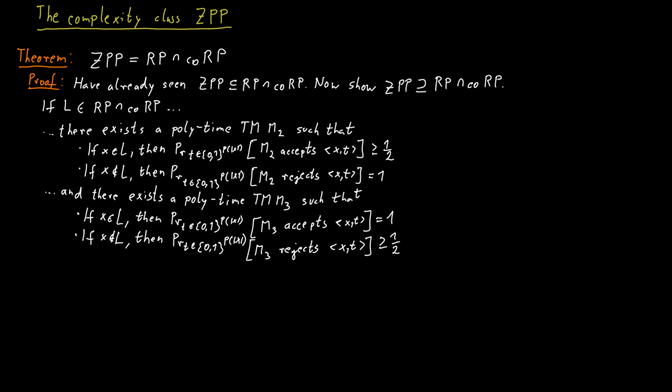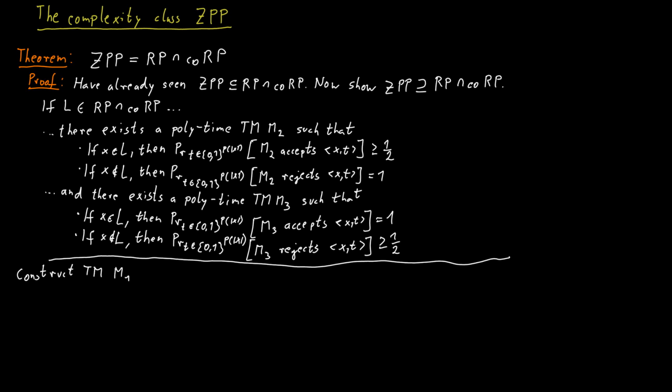And what I'm claiming is that if we have both of those machines, we can construct a new machine, M1, which satisfies all the conditions for the class ZPP. So it will run in polynomial time. It will always say accept or I don't know if the word is in the language. It will always reject or say I don't know if the word is not in the language. And it will only say I don't know with probability at most 1/2. It would be a good exercise for you to try to construct such a machine M1 yourself. Why don't you try that? And then I'm going to tell you how it works.